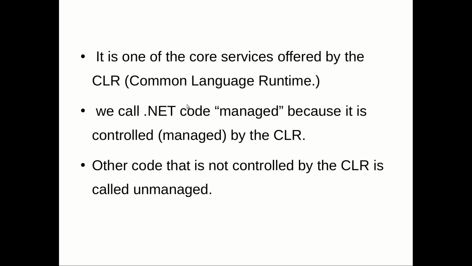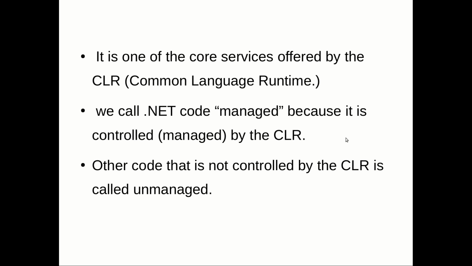Now, marshalling is one of the core services offered by the Common Language Runtime. So, apart from managing the assemblies and managing the versioning, the CLR also plays the role of handling the marshaled objects. All the .NET code we call managed code, and all the other code is called unmanaged code.